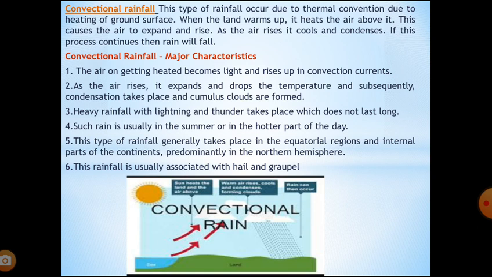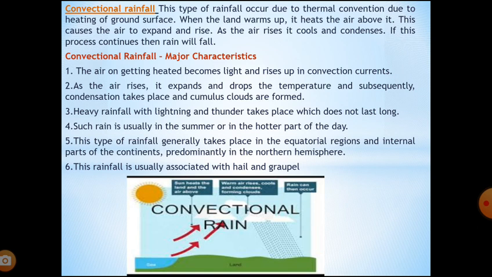This type of rainfall generally takes place in the equatorial region or internal parts of the continents, predominantly in the northern hemisphere. This rainfall is usually associated with hail.